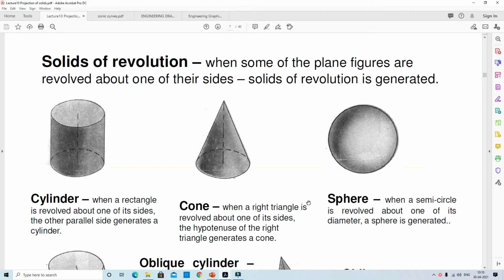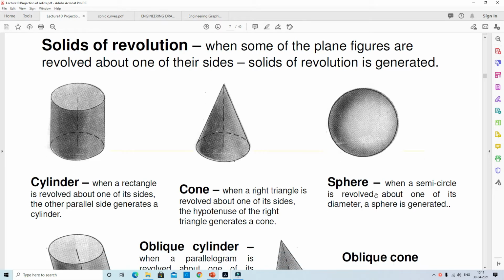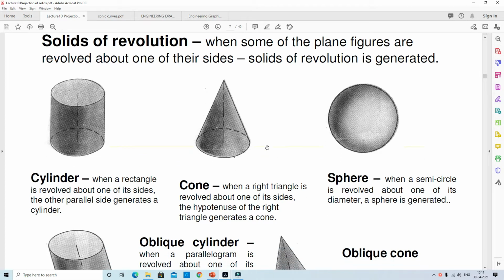When a plane figure is revolved about one of its edges, the solid generated is called a solid of revolution. Examples are the cylinder, cone and sphere. These are examples of solids of revolution.